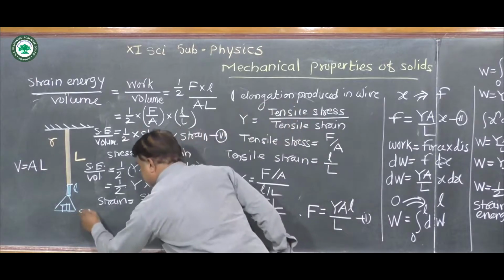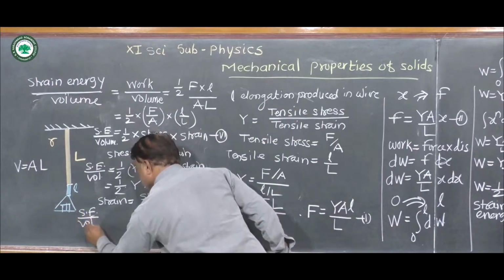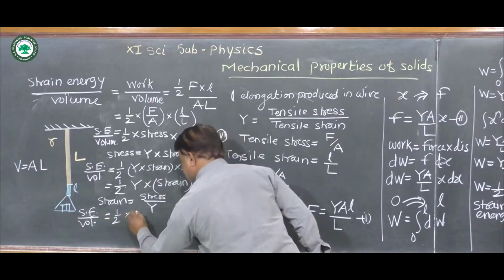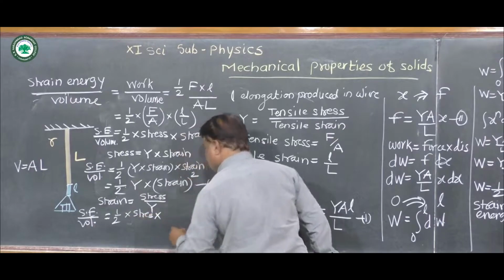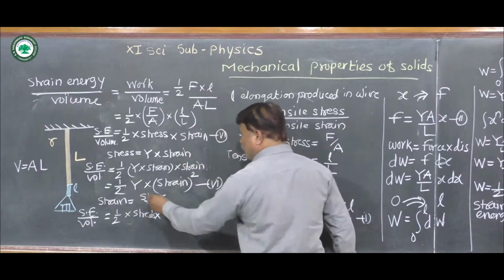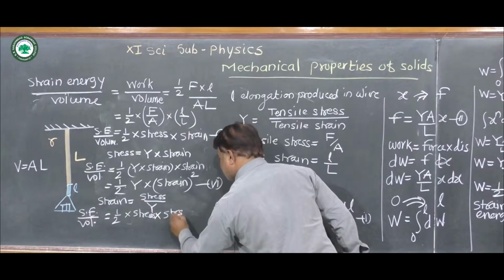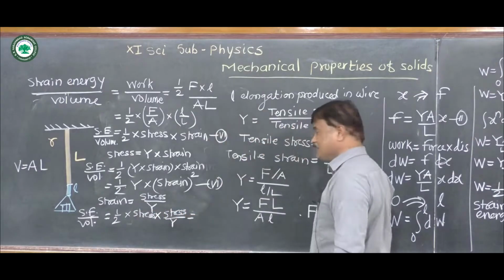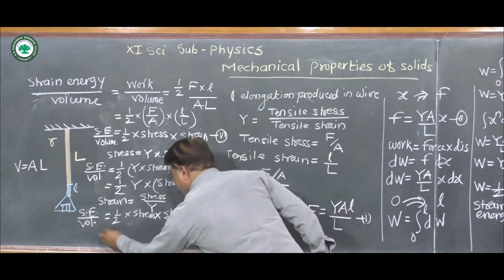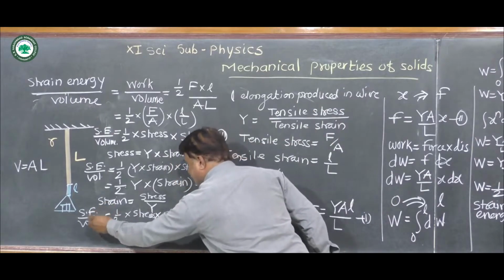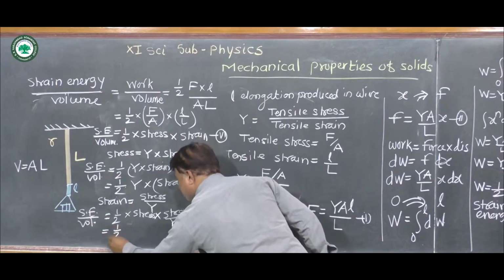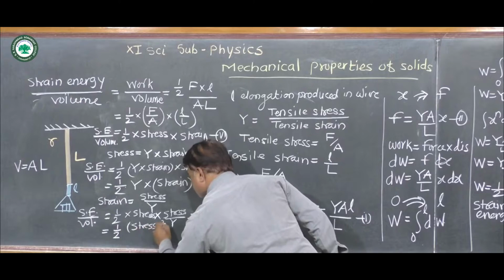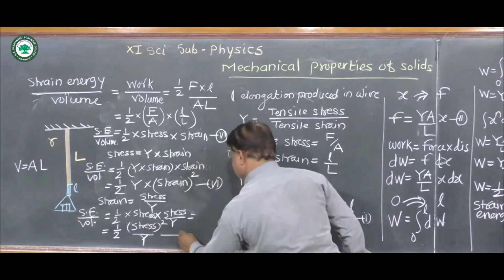Then we get strain energy per unit volume is equal to half as it is, stress as it is, into the value of strain, stress upon Y. Stress into stress becomes stress square, and therefore finally we get strain energy per unit volume equal to half stress square upon Y. So this is equation 7.